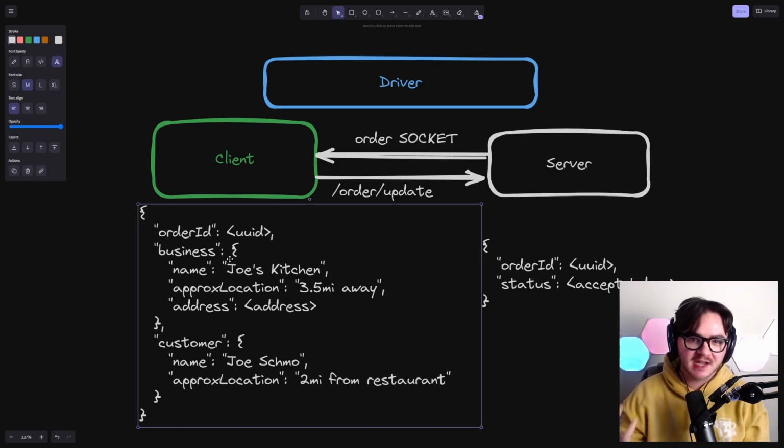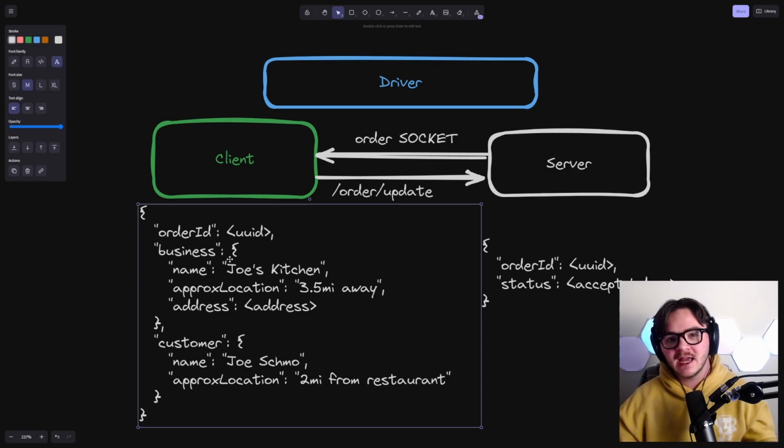Okay, this is to help someone decide whether or not they actually want to do this. Maybe they're like, I don't feel like driving 3.5 miles away right now. And the address is like, maybe it's a bad part of town. They don't like it, whatever. We're going to show that to them.